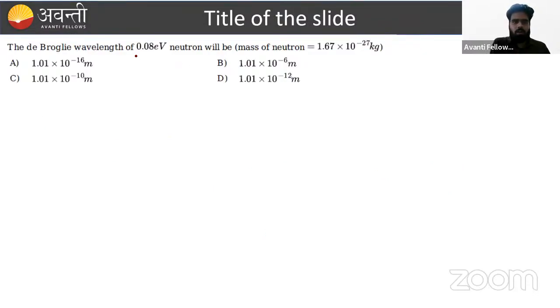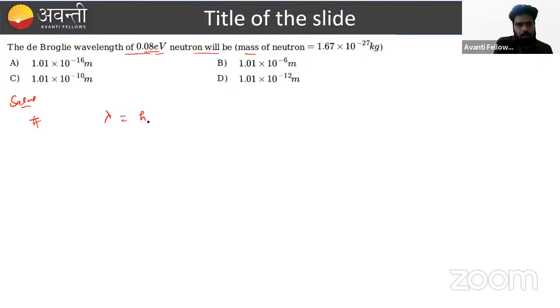Again, this is a very good problem from the de-Broglie hypothesis. According to the de-Broglie hypothesis, as we already saw in our revision sections, we have to apply a particular formula and condition. In this particular problem, the de-Broglie wavelength for the neutron is asked, and it is given that this is the energy of the neutron.